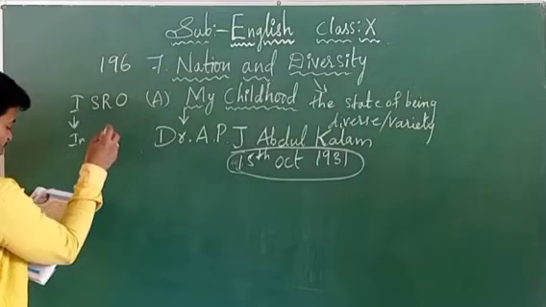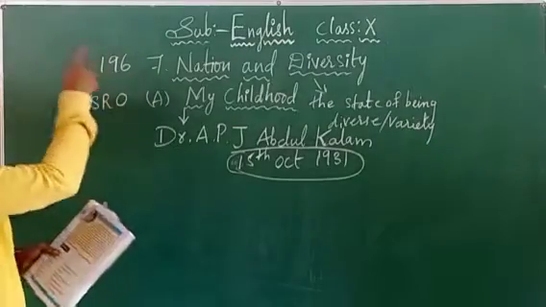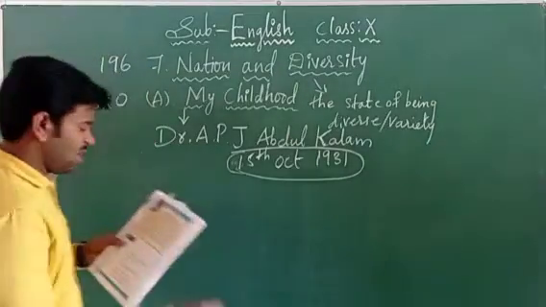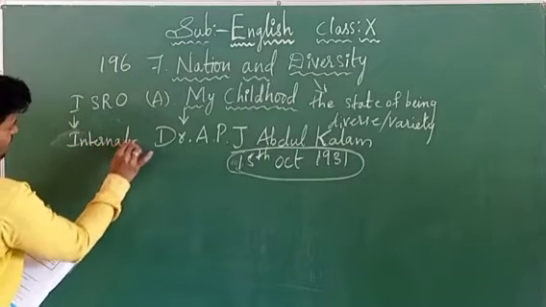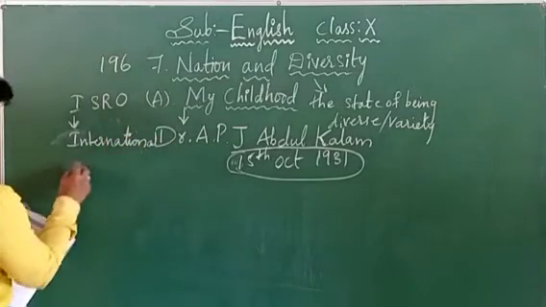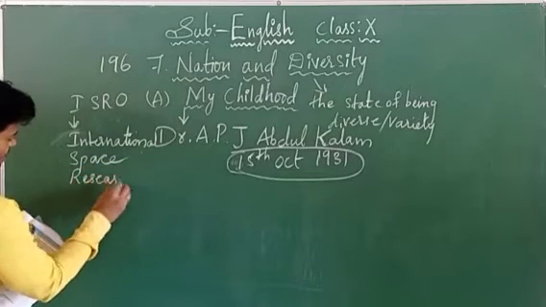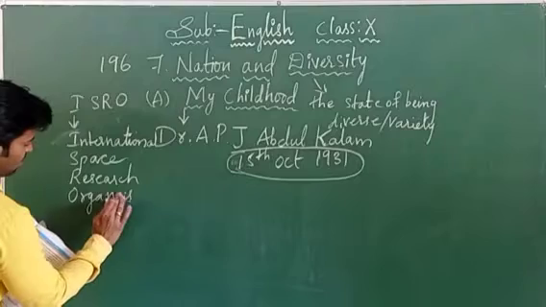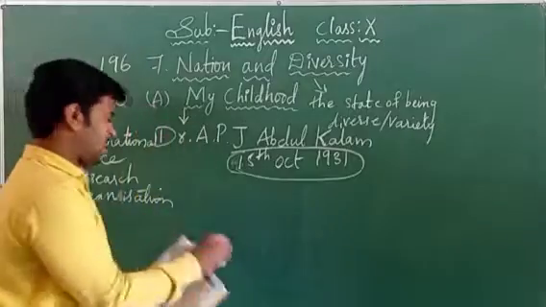Okay, I will write it here: Indian Space Research Organisation.